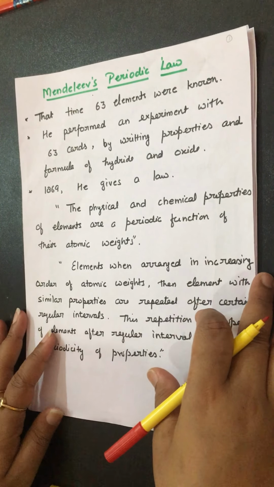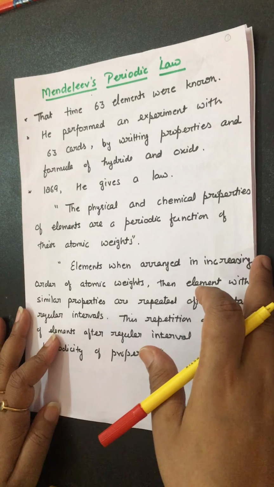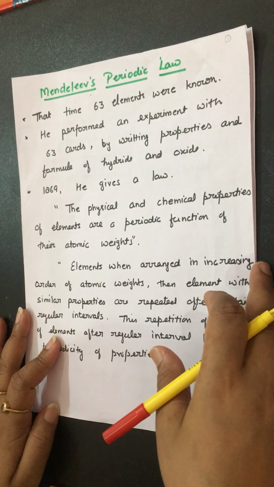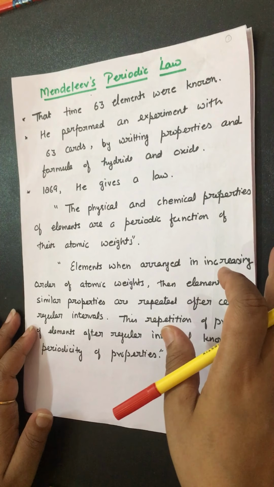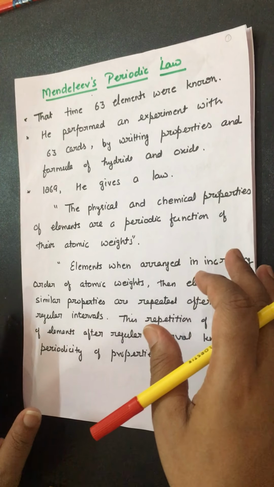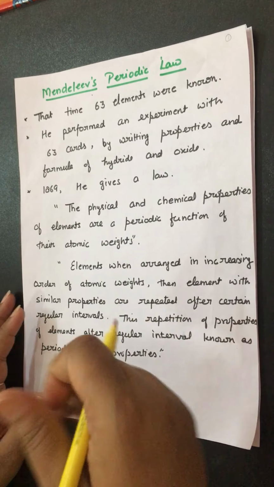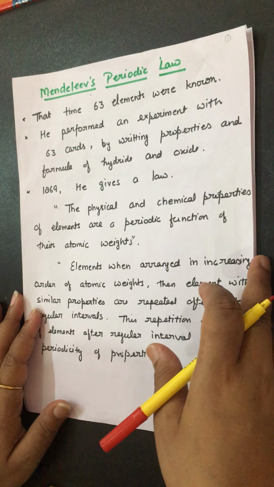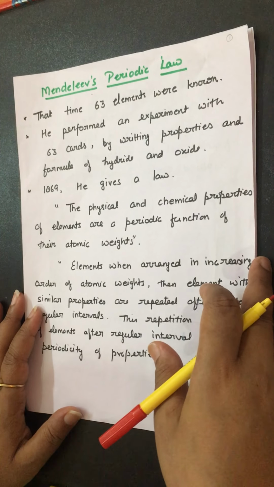Today we will discuss the historical development of the periodic table. We know that the periodic table is very important for the systematic and easy study of the properties of elements. If we know the properties of one element, it gives an idea about the properties of the other elements in the same group. That is the need of the periodic table.